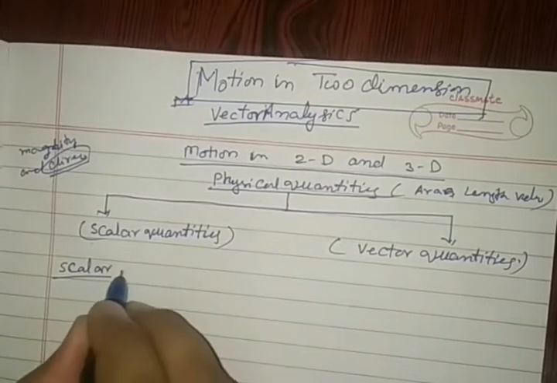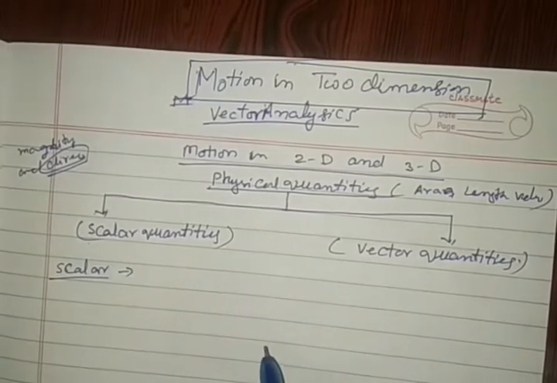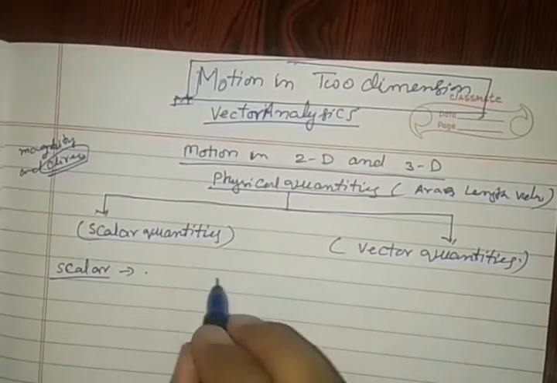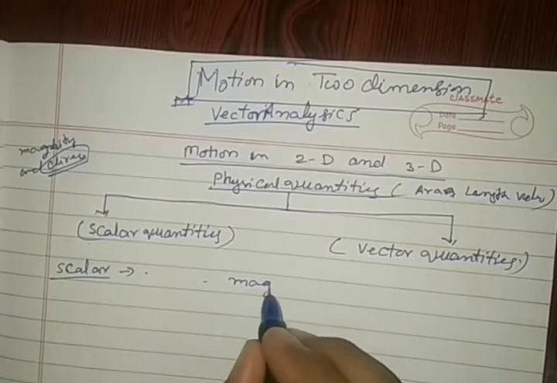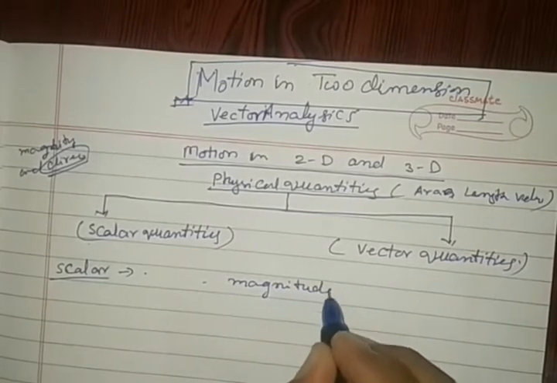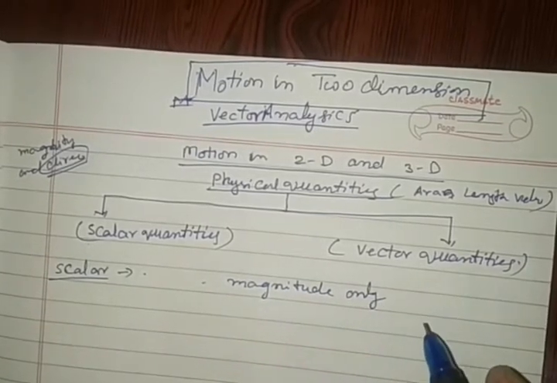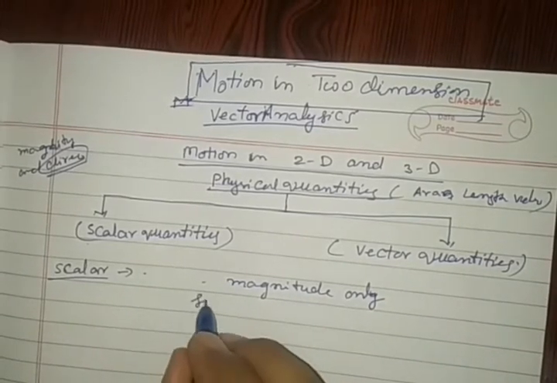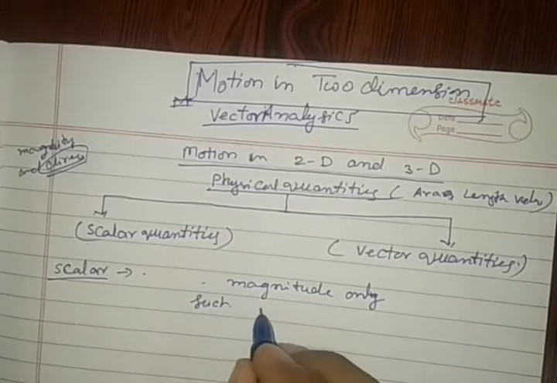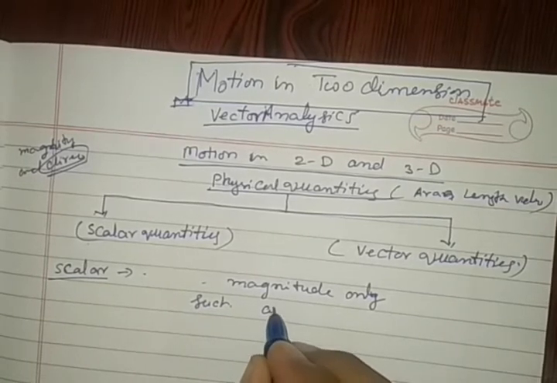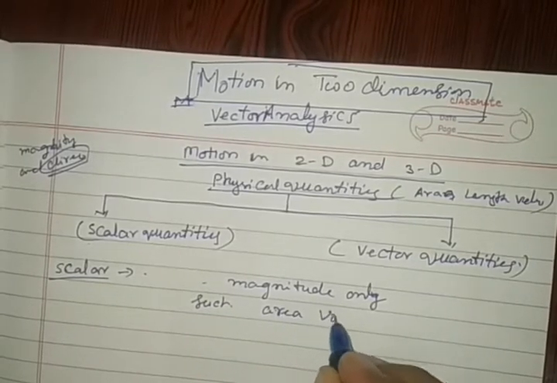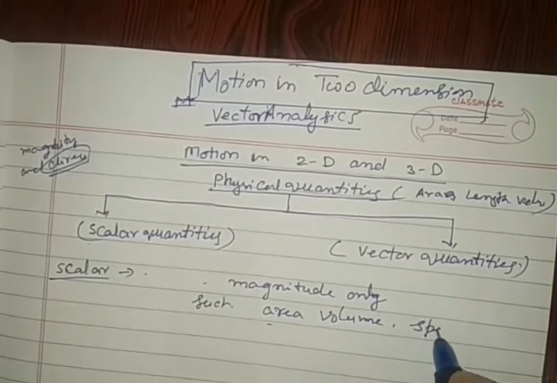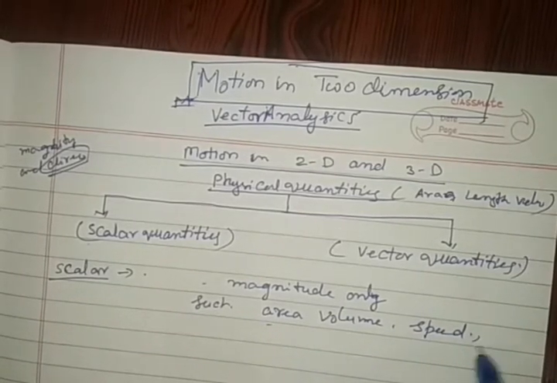scalar quantities. Scalar quantities are those physical quantities which are represented by magnitude only, such as area, volume, speed.